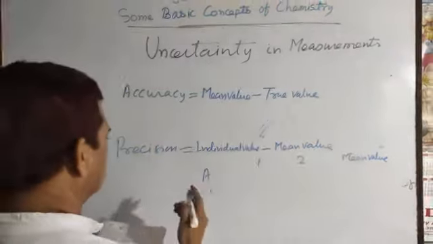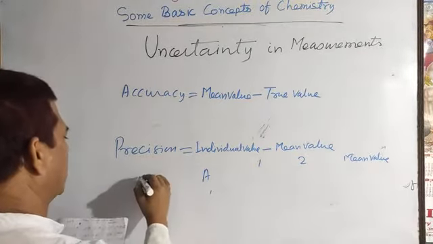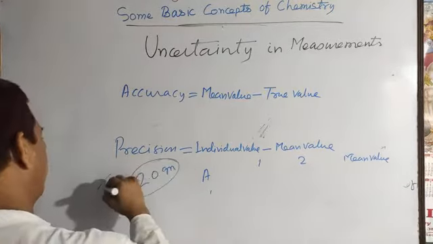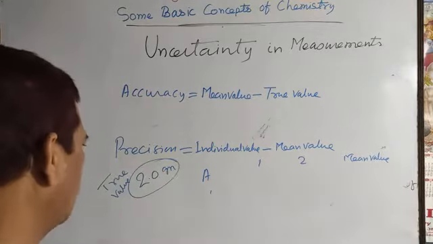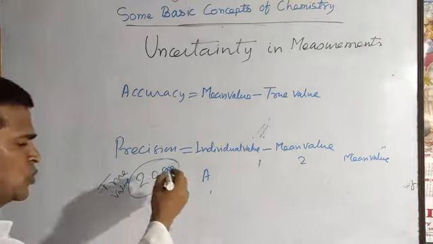Suppose one stone is measured whose true measurement is 2.0 gram. It is the true value. The weight of that stone is 2 gram.